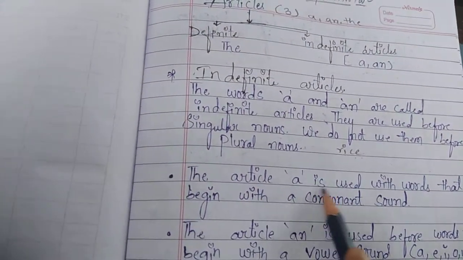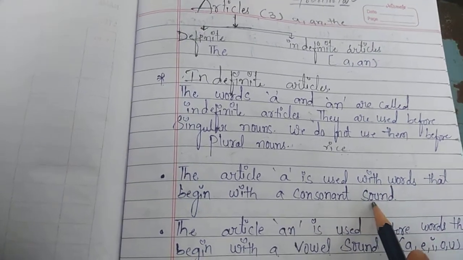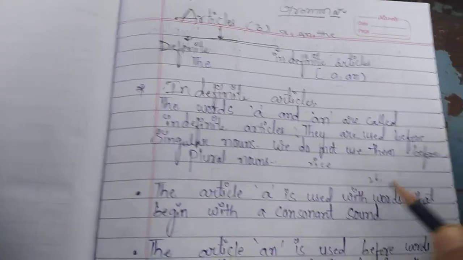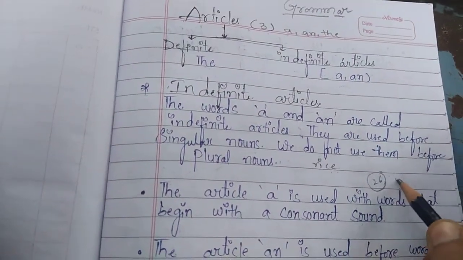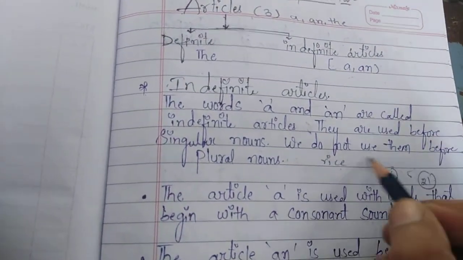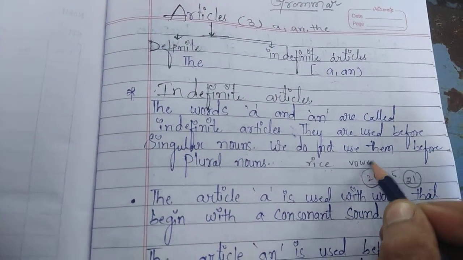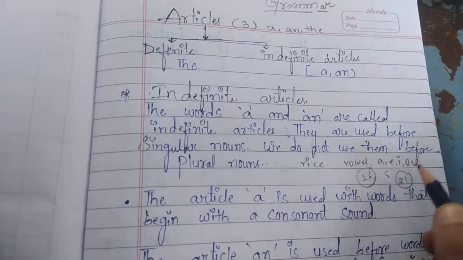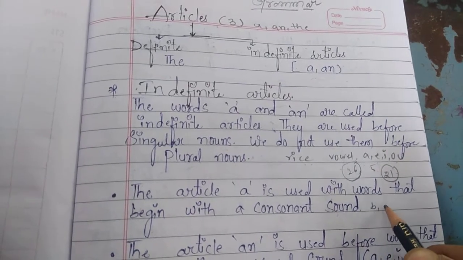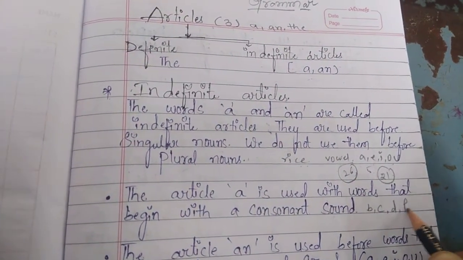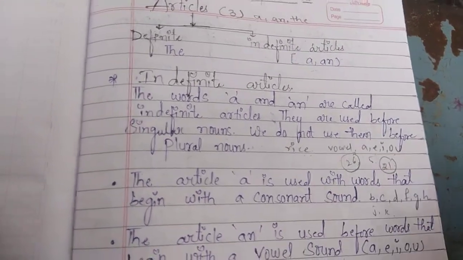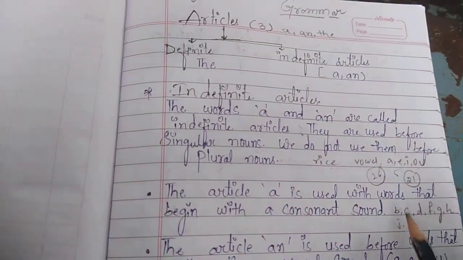The article a is used with a word that begins with a consonant sound. How many alphabets are there? 26. In that, how many vowels are there? Five vowels. The remaining 21 are consonants. Vowels are A, E, I, O, U. The remaining alphabets are consonants, like B, C, D, F, G, H, J, K, like this up to Z.